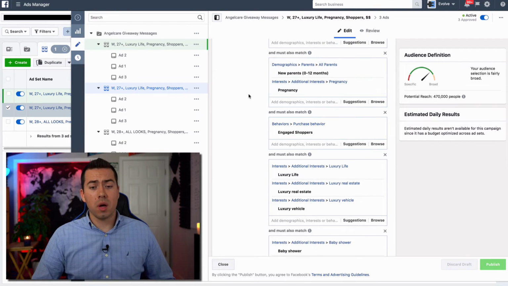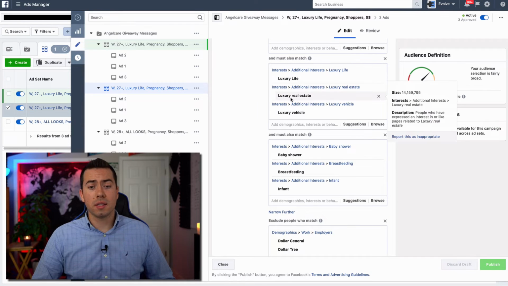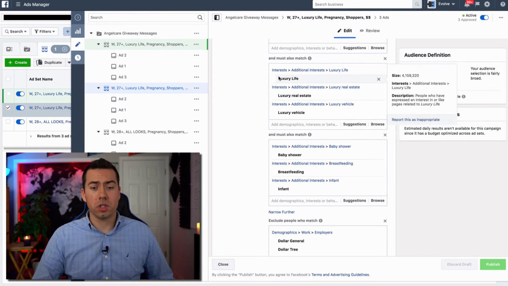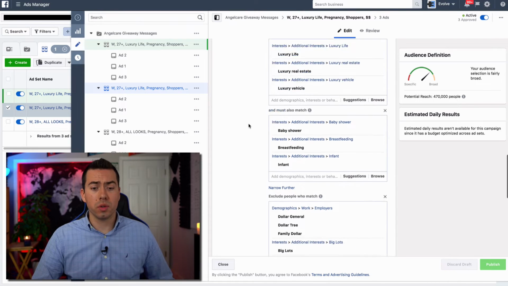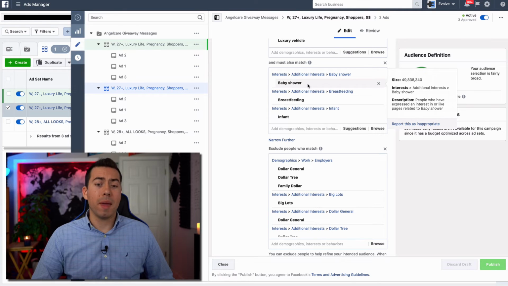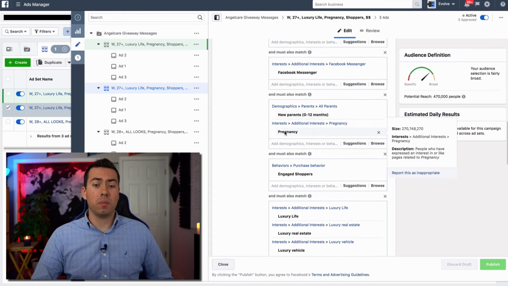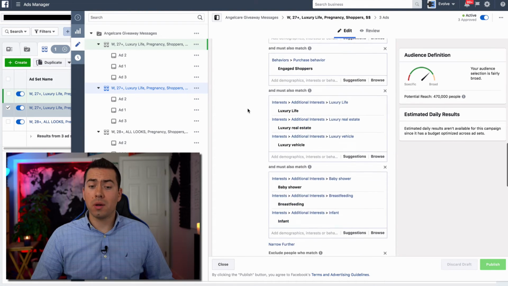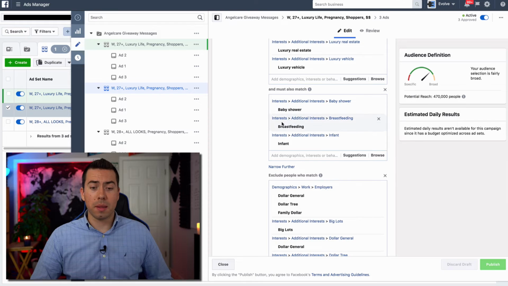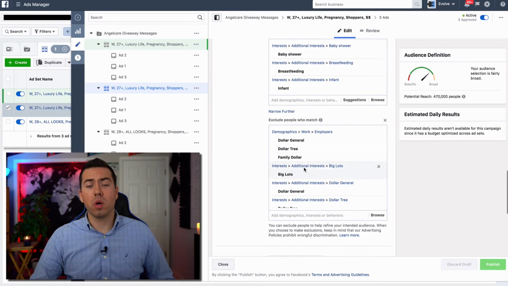So anyway, expecting moms is really what this one is all about. I have less luxury type of interests in this little box right here, just luxury life, luxury real estate, luxury vehicle, stuff like that. In a separate box, then I have additional baby stuff. So baby shower, breastfeeding, infant stuff. So they must be interested in pregnancy and new parents, as well as they must be interested in baby shower, breastfeeding. So that's why this audience is a bit smaller. And then we're also doing our exclusions there. I think it's the same exact exclusions as far as Dollar Tree, Dollar General, Big Lots.